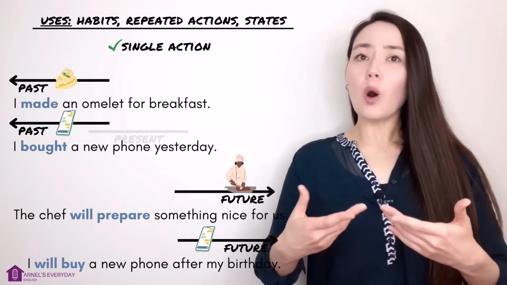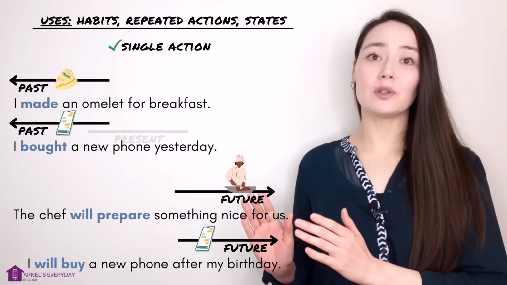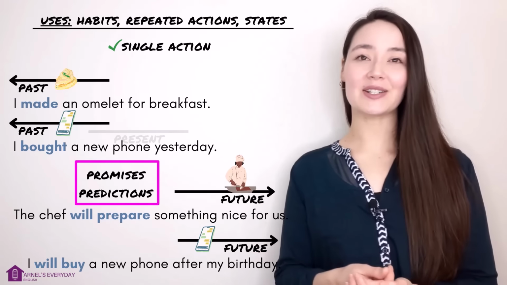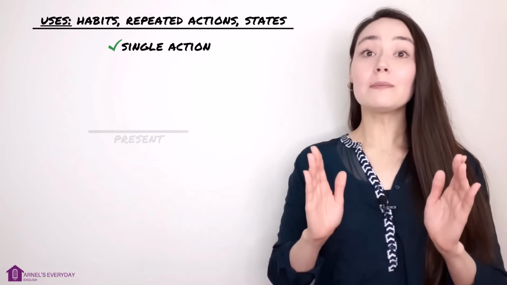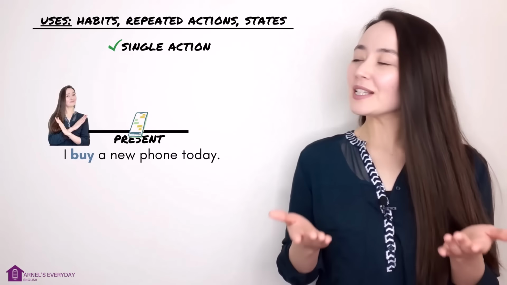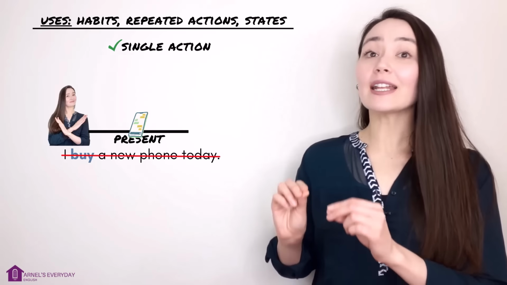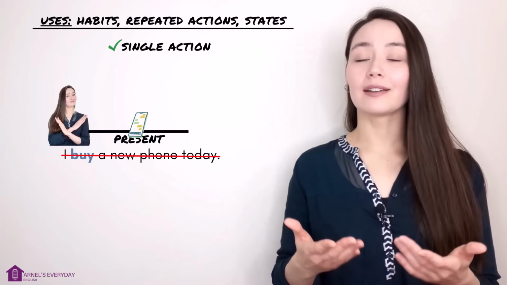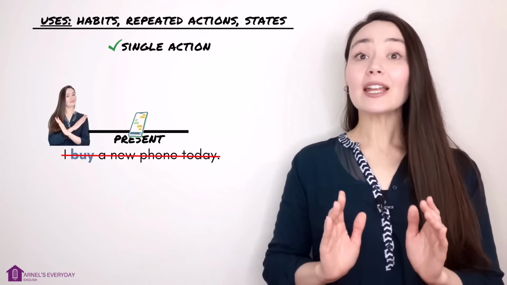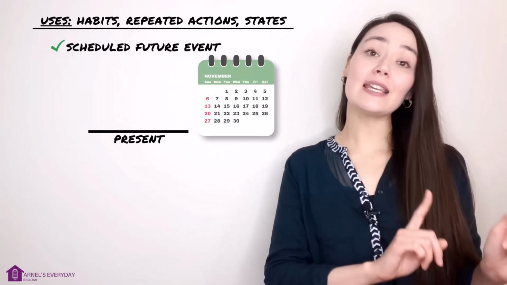Single action. I will buy a new phone after my birthday. Do we always know what will happen in the future? No. So we often use the future simple for those single actions for promises or predictions. Common mistake. I buy a new phone today. Can we use the present simple for a single action? No, not in this case. But there's always a but. This is special. We can use the present simple for a scheduled future event.